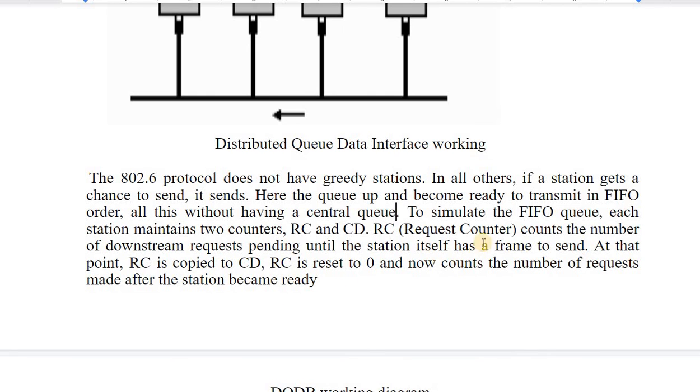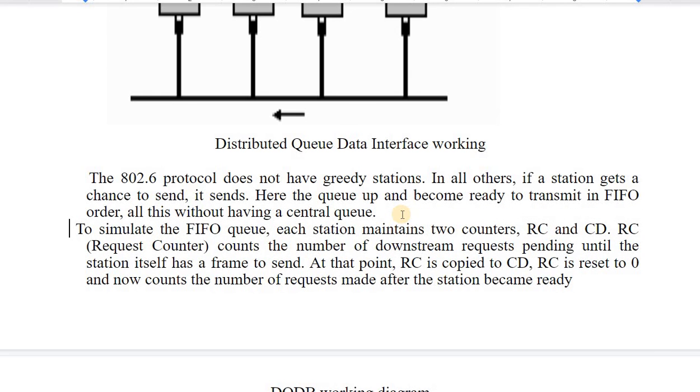To simulate the FIFO queue, each station maintains two counters, known as RC and CD. RC is the request counter. This is a very important point. To initiate the transmission in the FIFO queue, two counters are maintained: the first one is the request counter, and the second one is the CD counter.